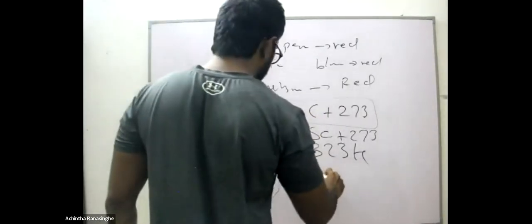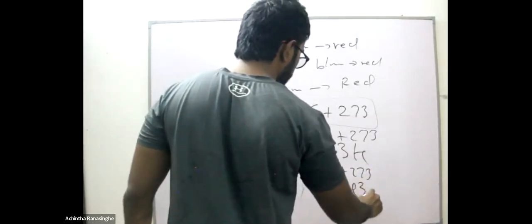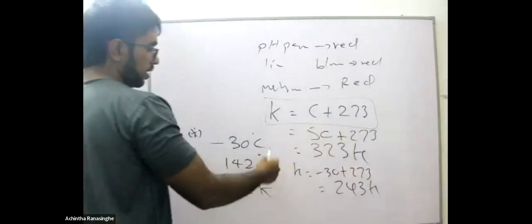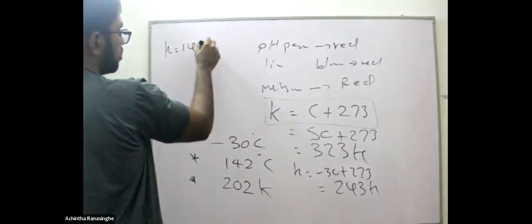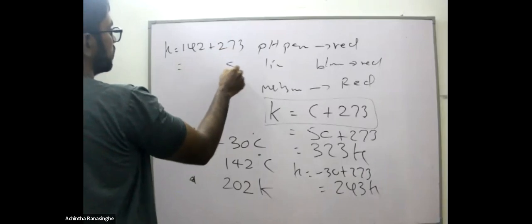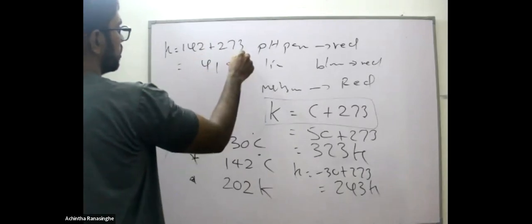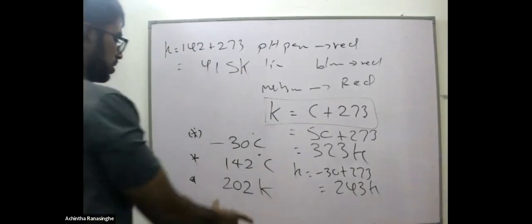So the answers are: if the Celsius is minus 30, the Kelvin value relevant is 243 Kelvin, right? Then, if the Celsius value is 142, what is the Kelvin value? 142 plus 273. 2 plus 3, 5. 4 plus 7, 11, right? 415 Kelvin.